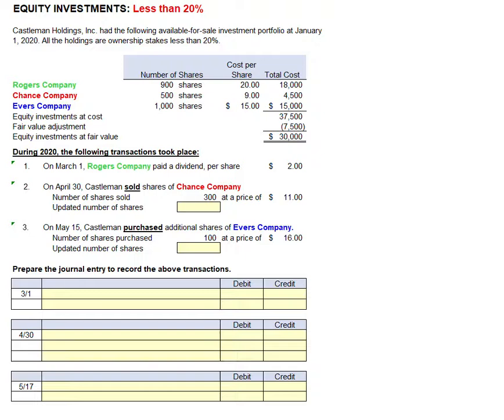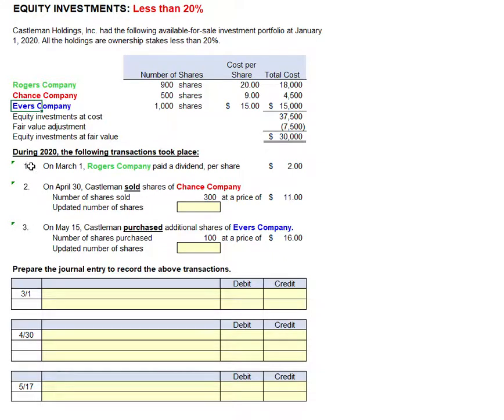In this video, we're going to walk through a problem involving equity investments with an ownership stake less than 20%, in other words, no significant influence. We're told that Castleman Inc. has the following available for sale investment portfolio at January 1, 2020. All the holdings have an ownership stake of less than 20%. Again, no significant influence. We're given information regarding three companies: the Roger Company, the Chance Company, and the Ever Company.